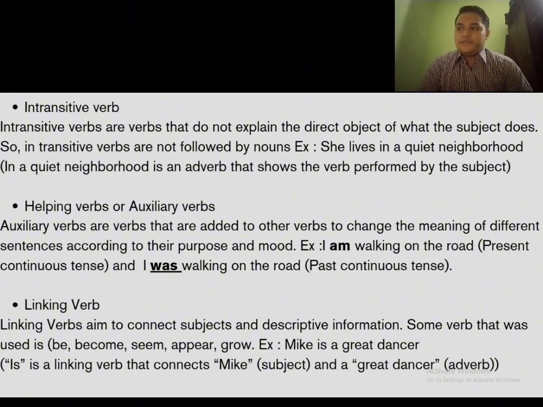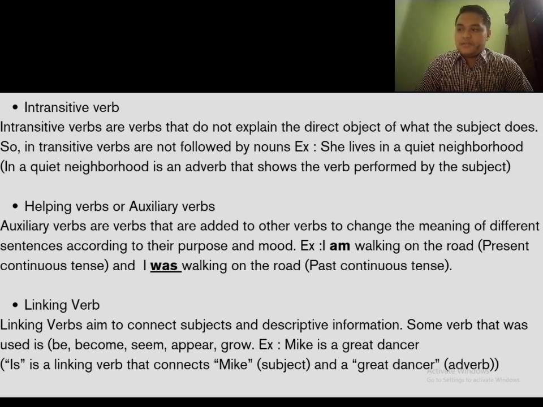And the fifth is helping verbs or auxiliary verbs. Auxiliary verbs are verbs that are added to other verbs to change the meaning of different sentences according to their purpose and mood. For example, I'm walking on the road, that is present continuous tense, and I was walking on the road, that is past continuous tense.